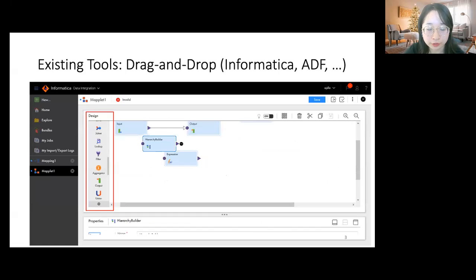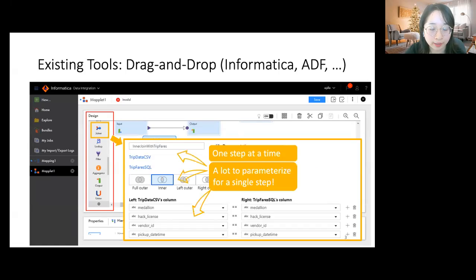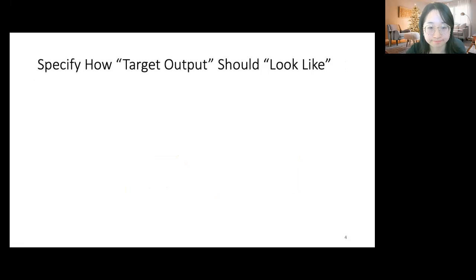Existing tools allow users to use drag and drop to create data pipelines one step at a time. But then within each step, users are expected to parameterize correctly, such as how to join and what columns to join. This is a lot of work and requires technical experts. We ask an ambitious question here, whether we could automatically synthesize multi-step pipelines end to end, which is what we want to achieve in this work.